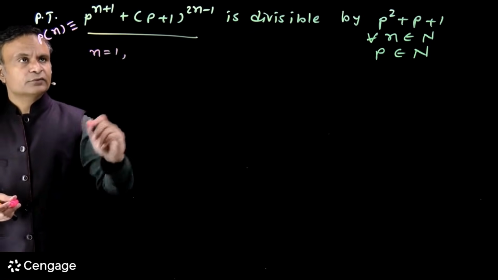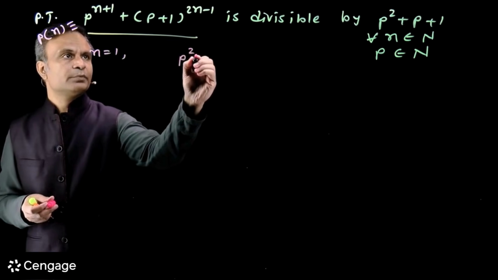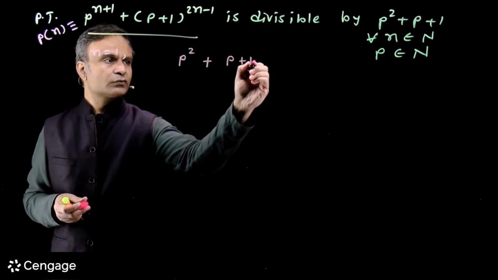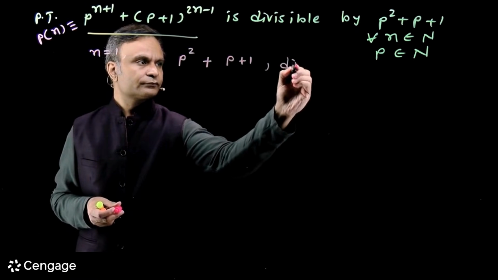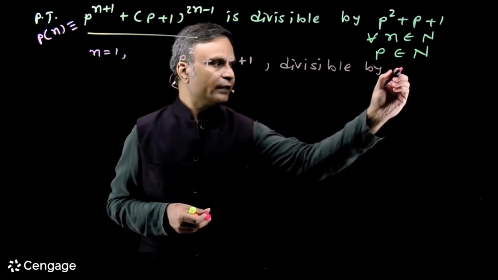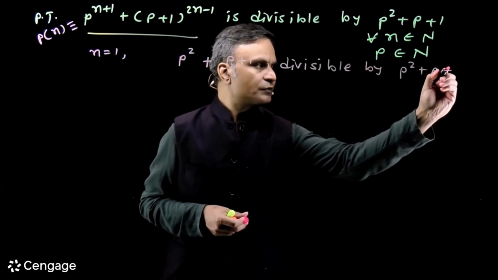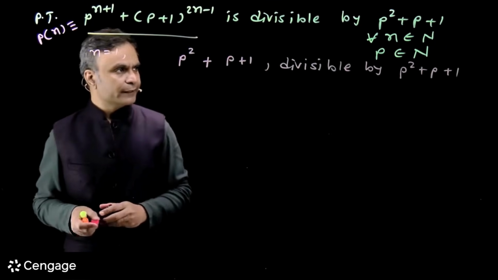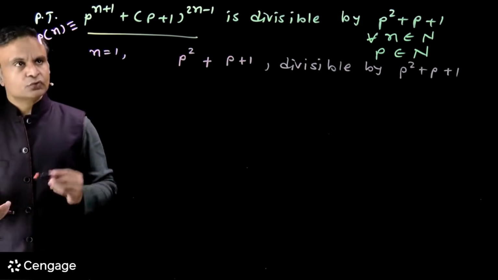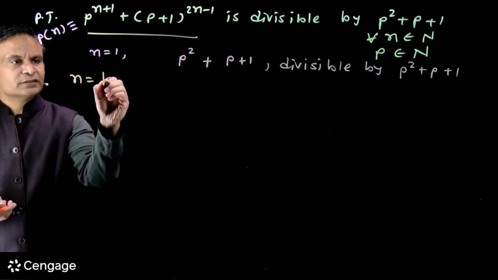When I put n = 1, I get p² + p + 1, and this is divisible by p² + p + 1. Now assume that the statement is true for some n = k.